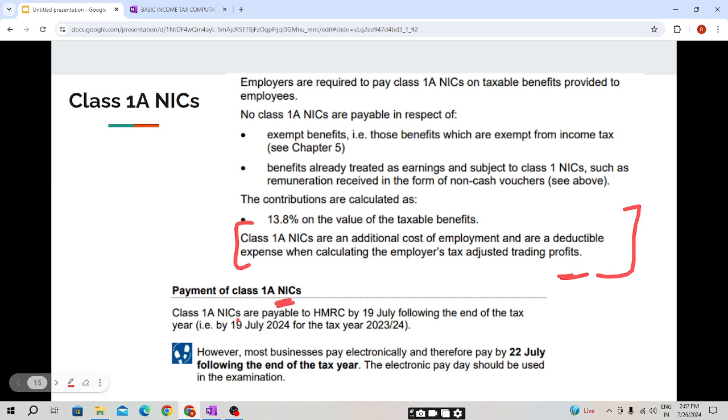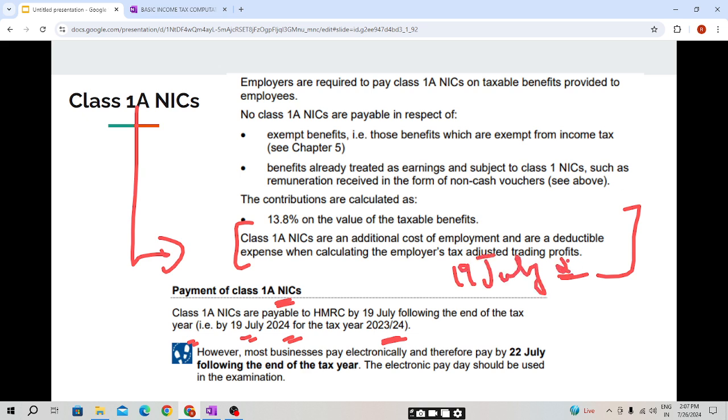Class 1A NIC are payable to HMRC by 19th July following the end of the tax year, that is 19th July 2024 for the tax year 23-24. However, most businesses pay electronically and therefore pay 3 days later, by 22nd July following the end of the tax year.